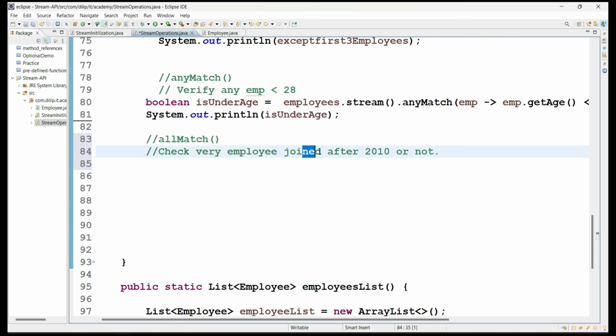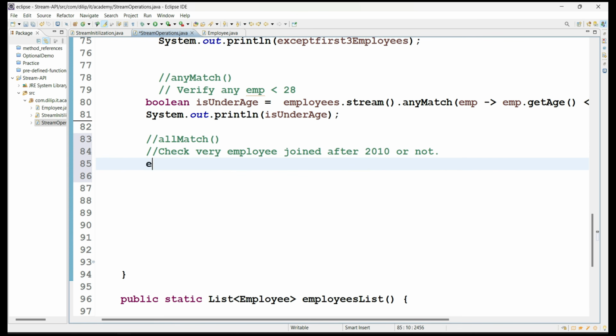In case every employee has joined after 2010, then I will get true. Okay, that is the meaning of allMatch. If any one of the elements goes beyond the condition of the allMatch method, then it will return false. Every element should satisfy it, then only you will get true.